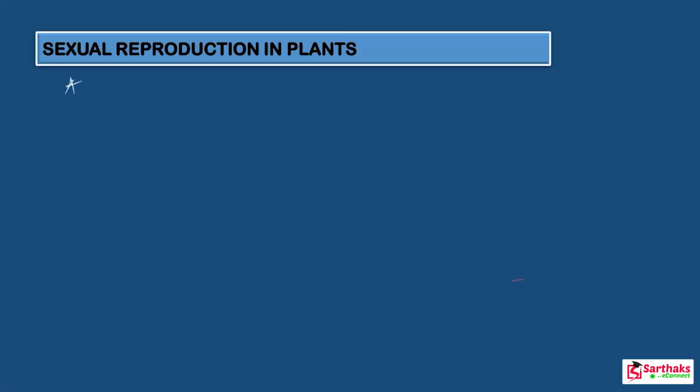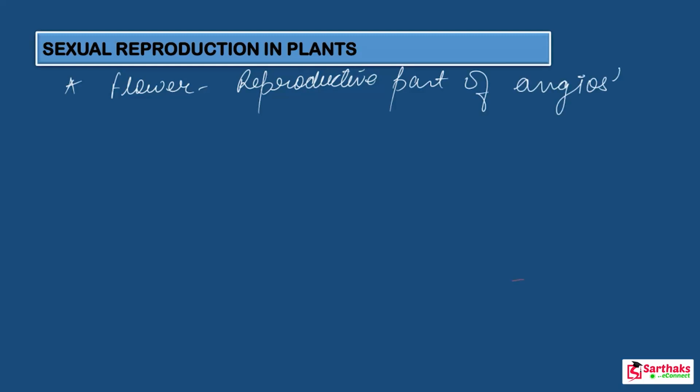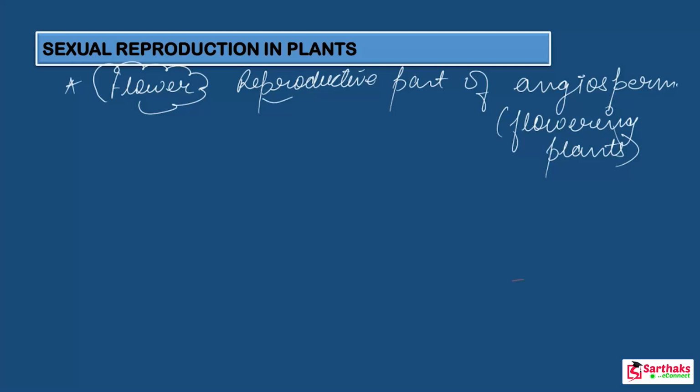Now, write down that the flower is the reproductive part of angiosperm. Now what do you mean by angiosperm? What is this angiosperm? Angiosperms, beta, are known as flowering plants. So flowering plants are commonly known as angiosperms. Learn this, what are angiosperms? The flowering plants are commonly known as angiosperms. So as I told you, the flowers are the reproductive part of angiosperms.